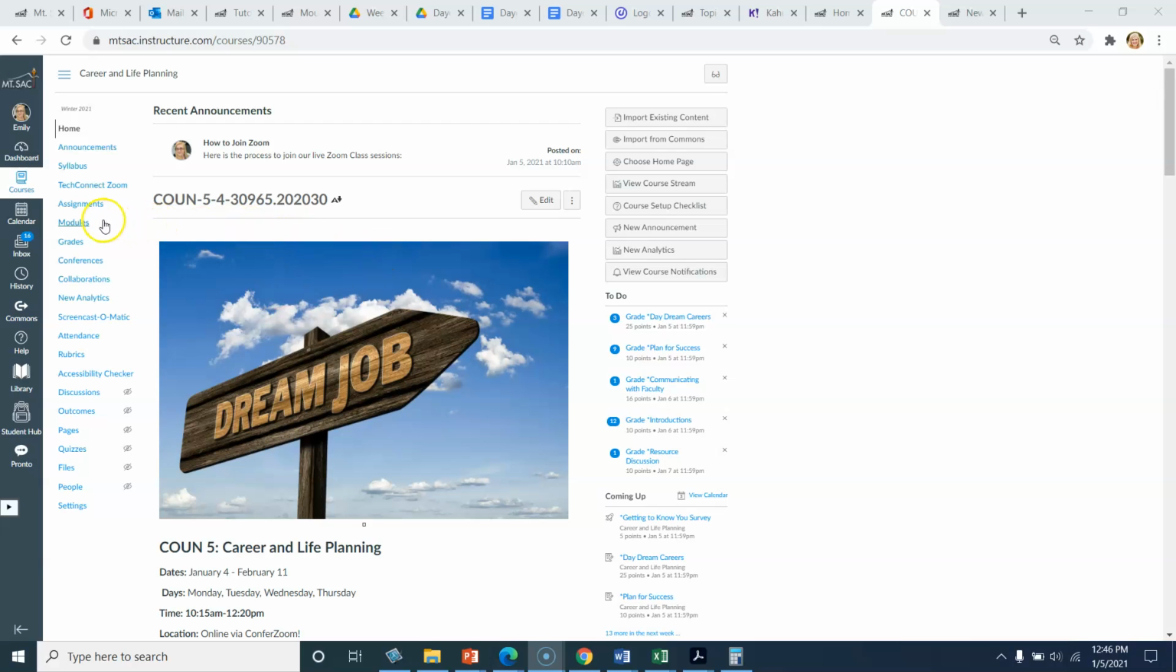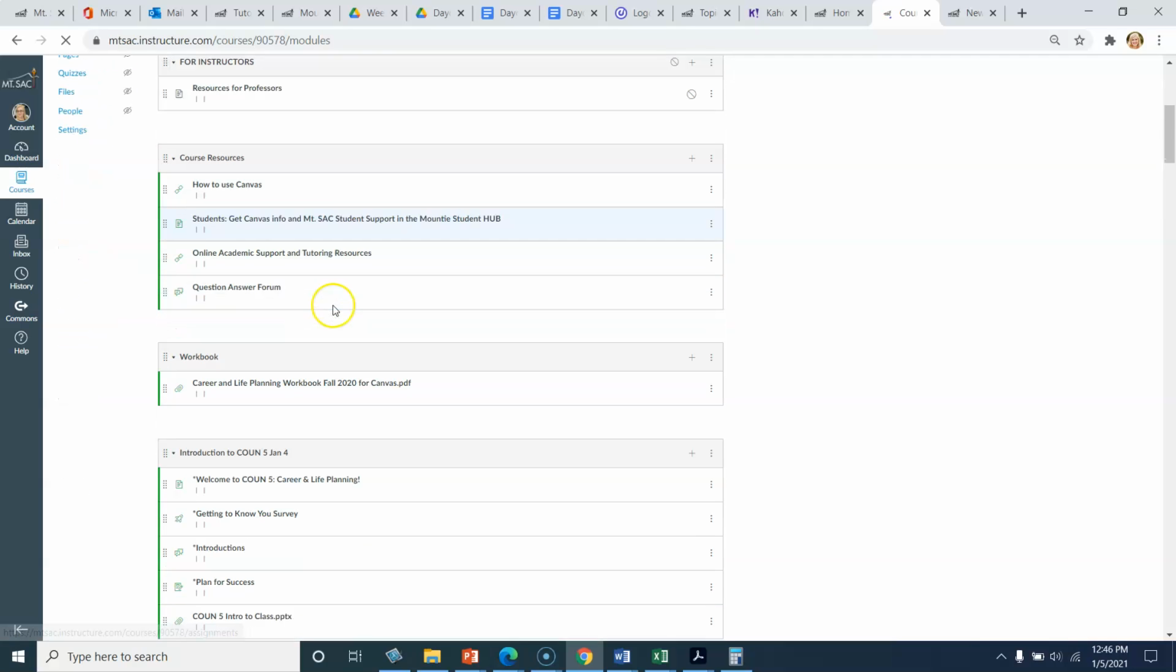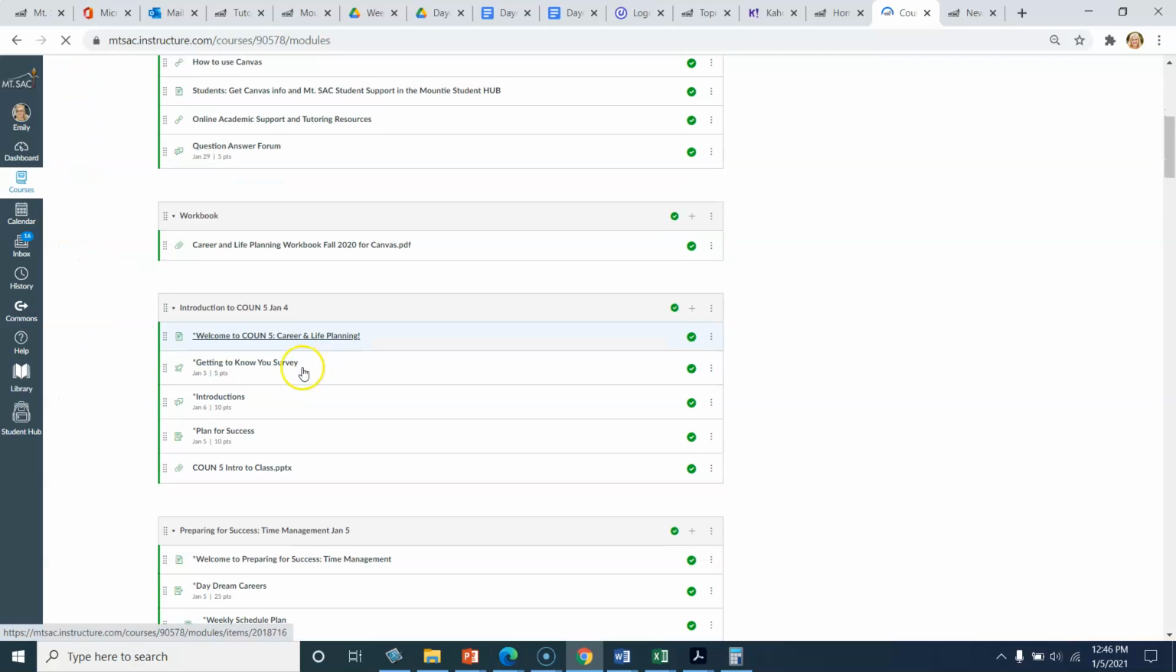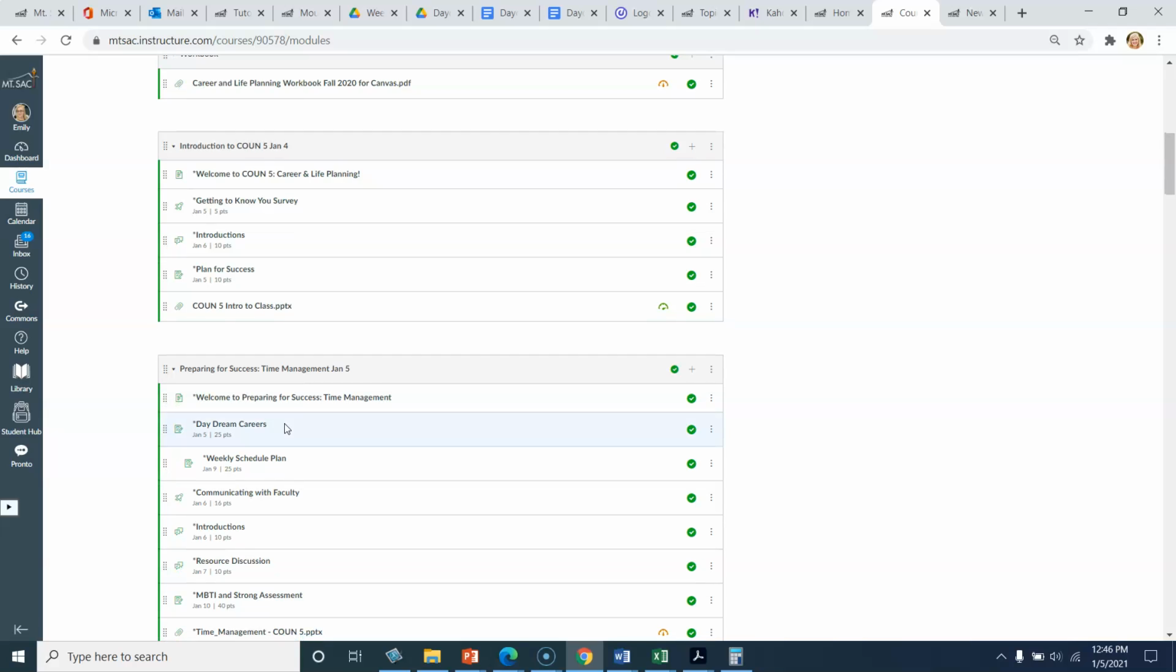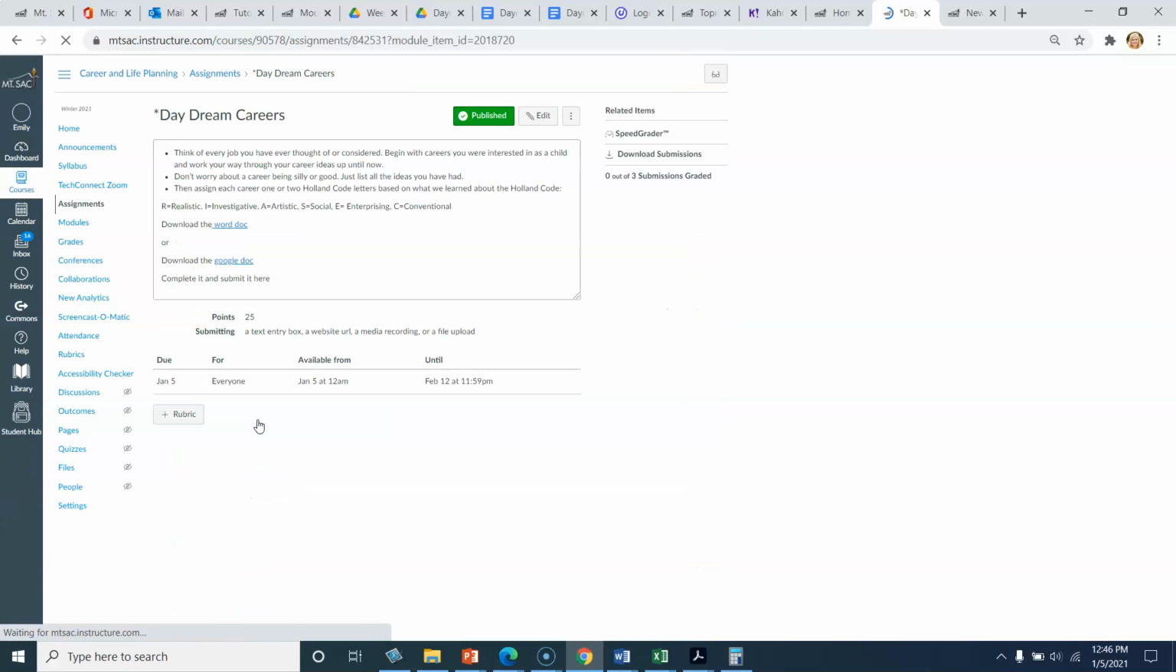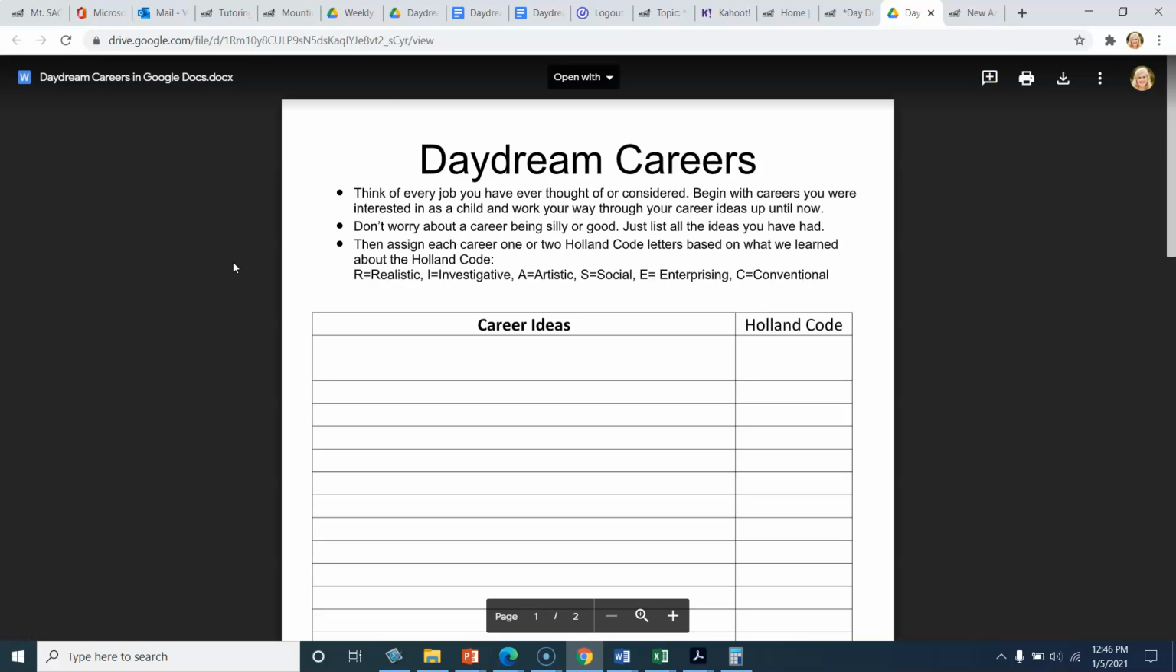Hi everyone, I just wanted to show you how to use the Google Doc because I forgot one step the last time I showed it to you. So here we have Daydream Careers. If you want to use the Word doc, that will just open on your computer. If you want to use the Google Doc, you actually need to make a copy.